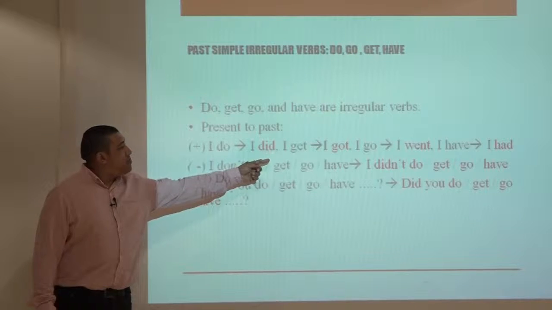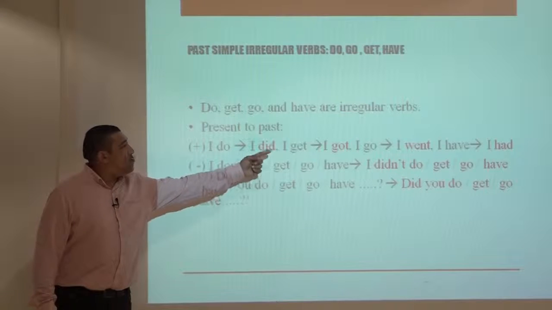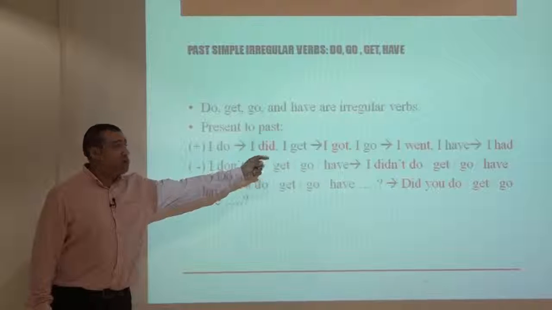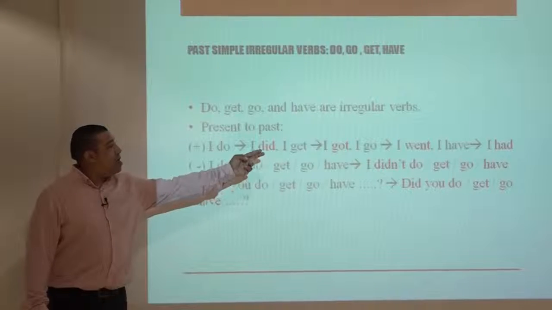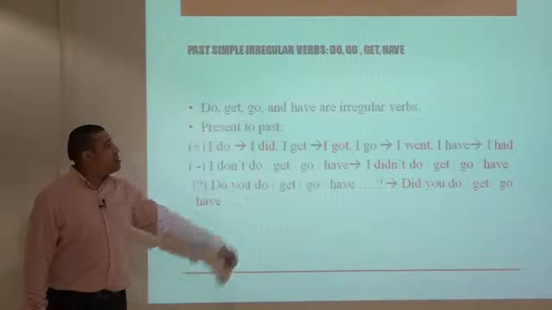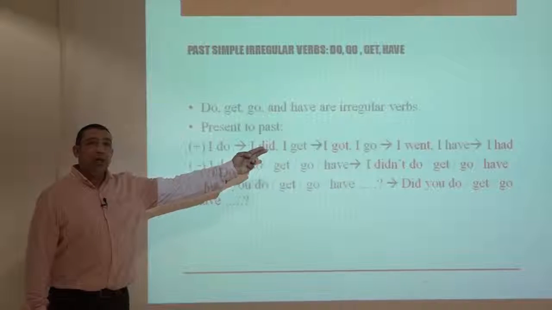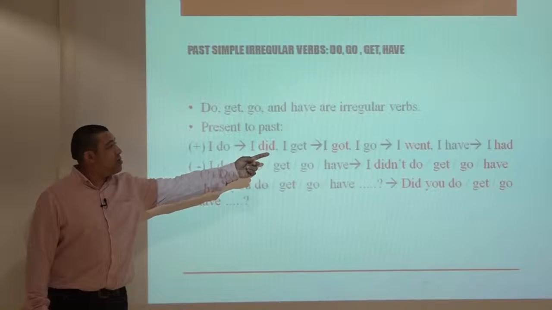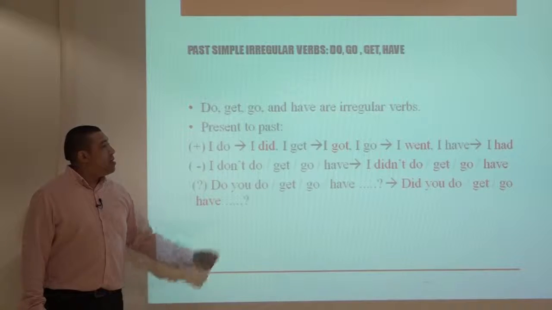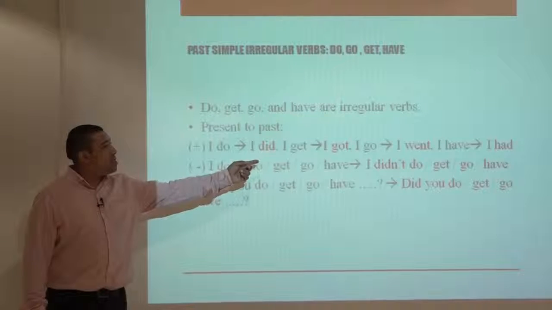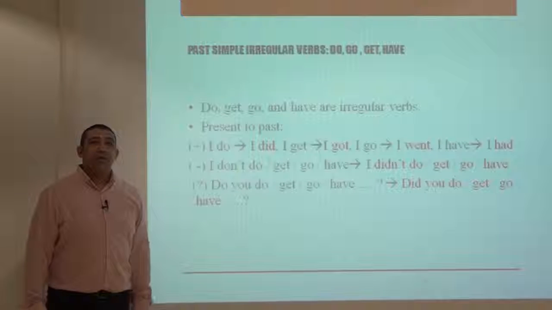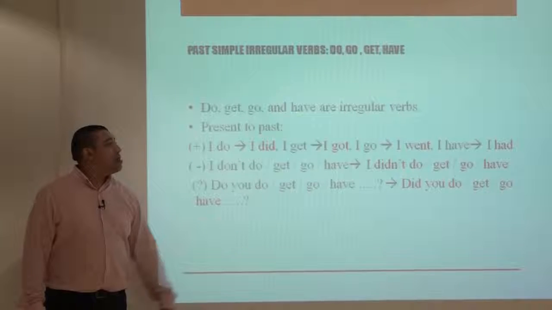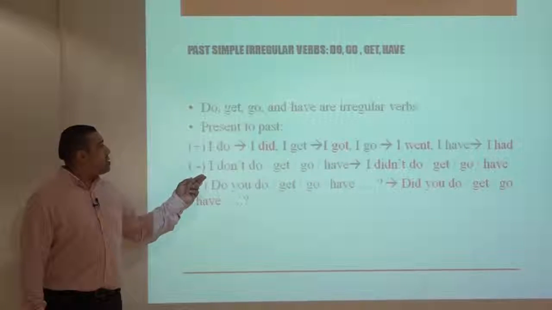I get, present tense, get becomes got in the past form. So I got. Again, I go in the present tense. It becomes I went in the past tense. So go becomes went in the past. Again, I have, present tense, and I had, past tense. So have becomes had in the past tense.